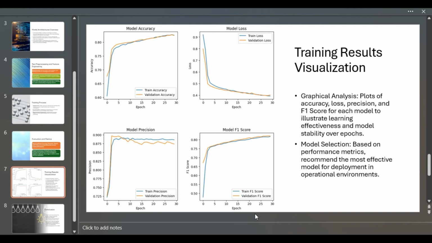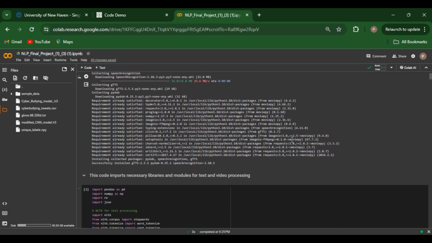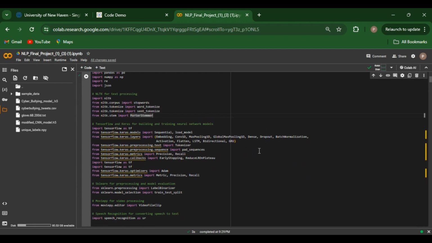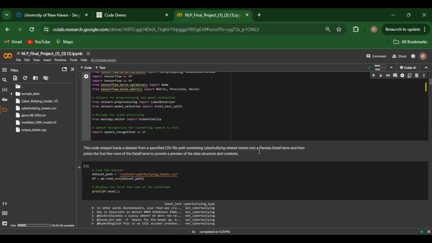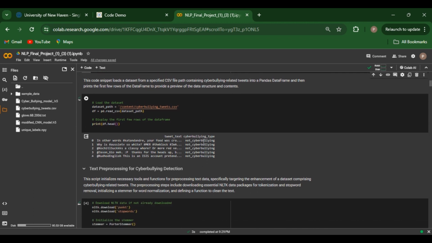Now let's dive into the coding part. We begin by installing key Python libraries that will power our data handling and model training processes. This includes libraries for video and audio processing, speech recognition, and neural network construction. This step involves loading essential libraries and modules needed throughout our project. Here we load the cyberbullying tweets dataset, which provides us with raw text data categorized by types of cyberbullying.